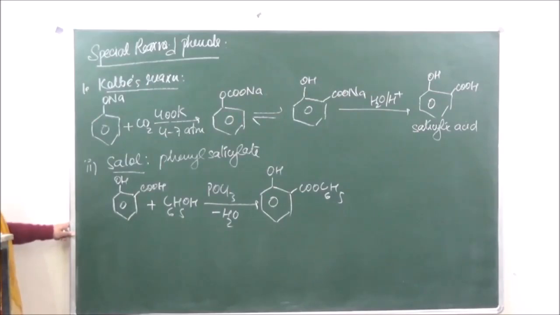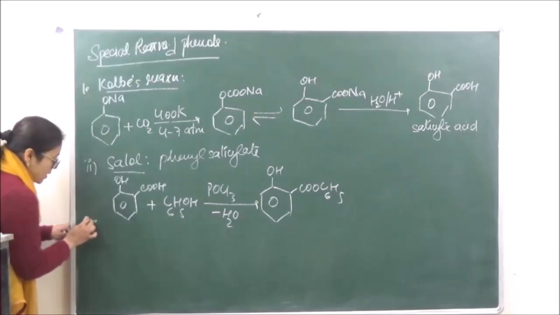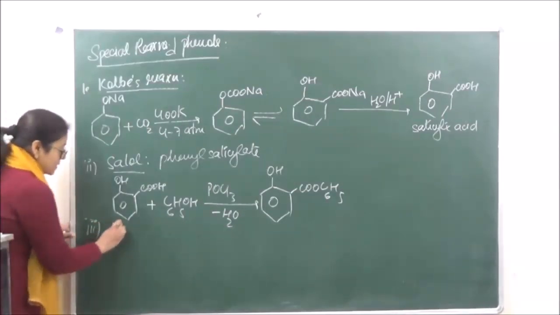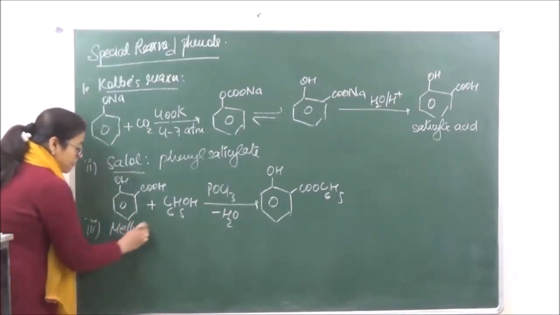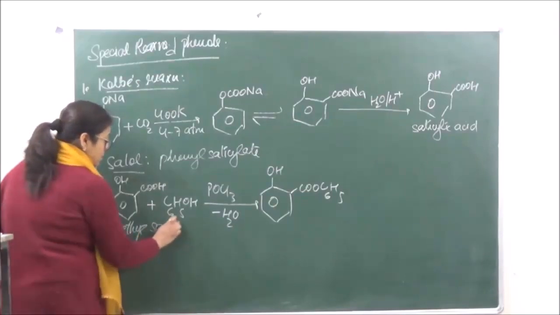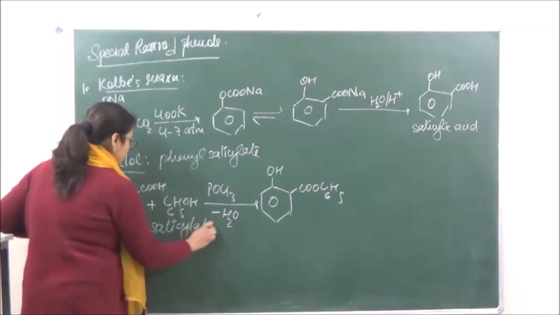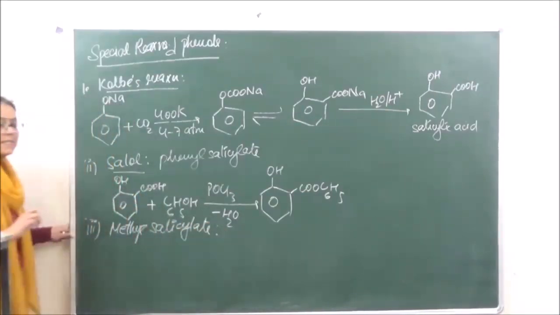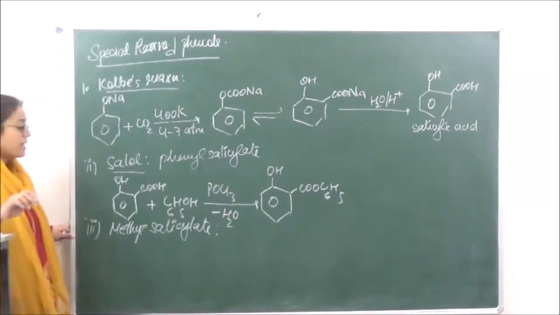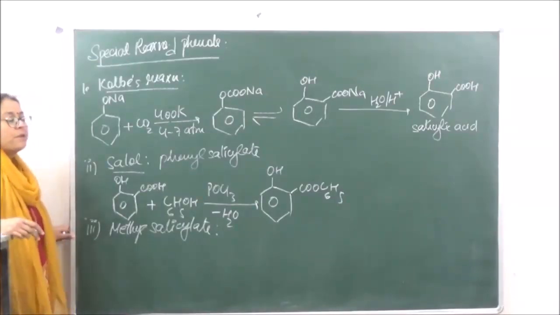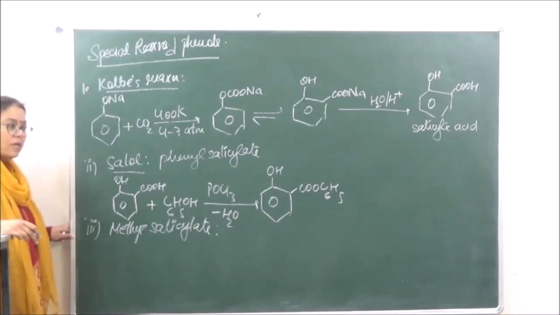Okay, and then we can also get over here methyl salicylate. We have studied that methyl salicylate is one of the components present in oil of wintergreen.